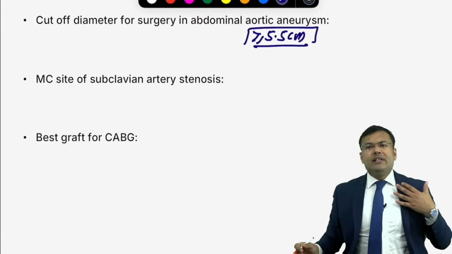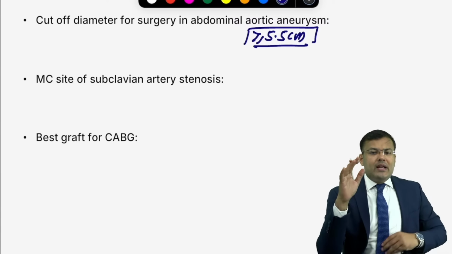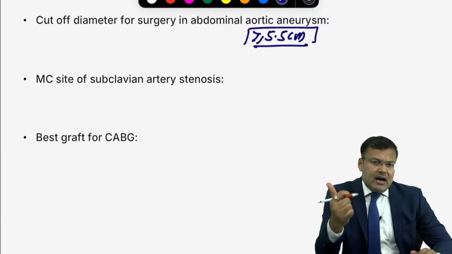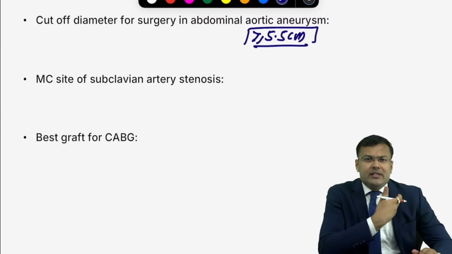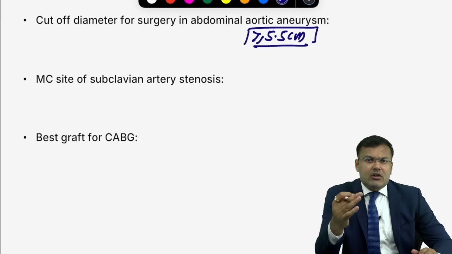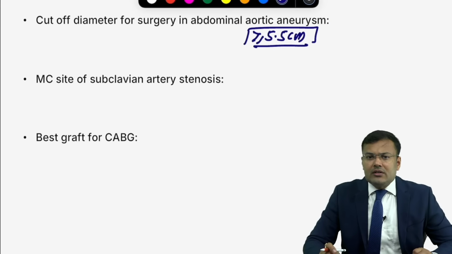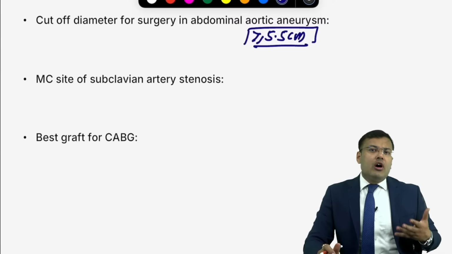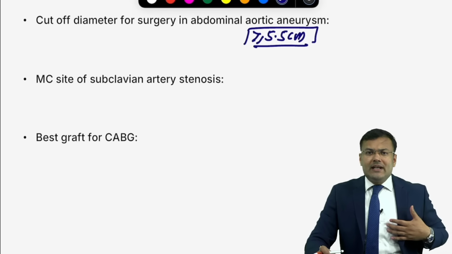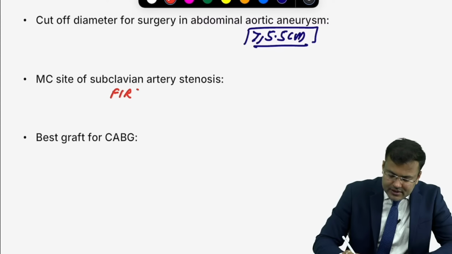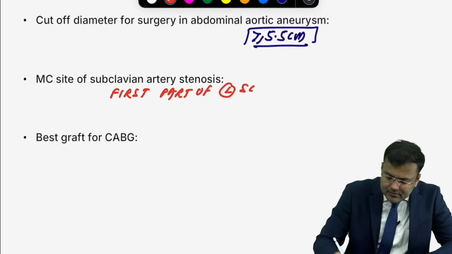Next, patients who are having subclavian artery stenosis. Let me tell you, in majority of arterial disorders, the cause is atherosclerosis. Most common cause of peripheral arterial occlusion, atherosclerosis. Subclavian artery stenosis, atherosclerosis. Most common degenerative disorder of vessel, atherosclerosis. Most common cause of extracranial aneurysm, atherosclerosis. Most common site: left, where exactly? First part of left subclavian artery. Okay?